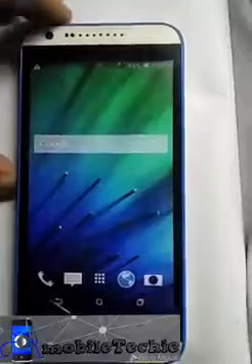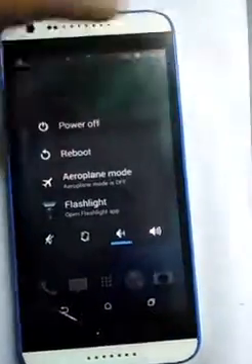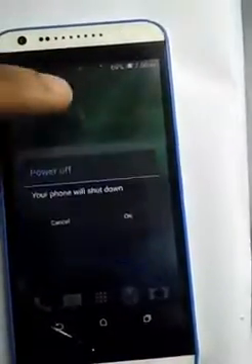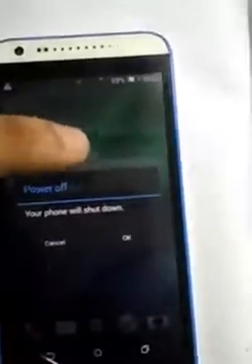You have to note down the IMEI numbers which are written on the back side of the phone. Here we can see both the IMEI numbers. Just note down those numbers.